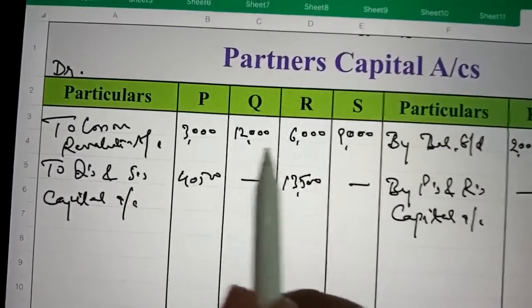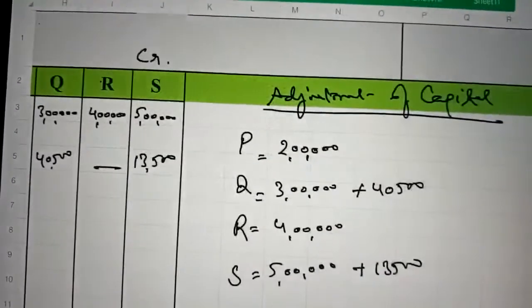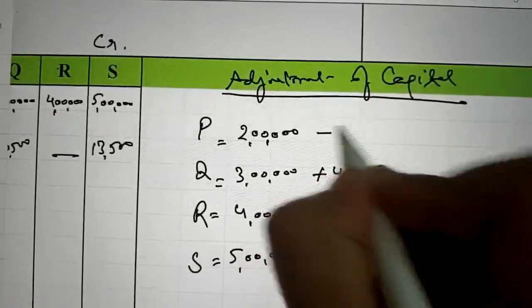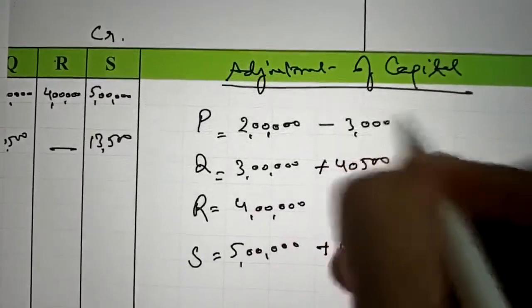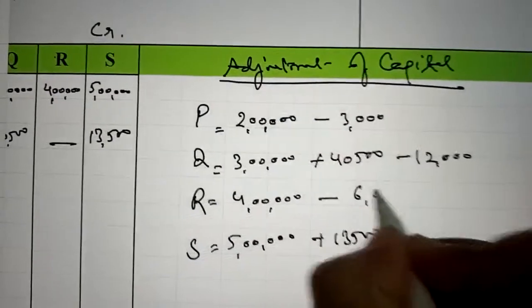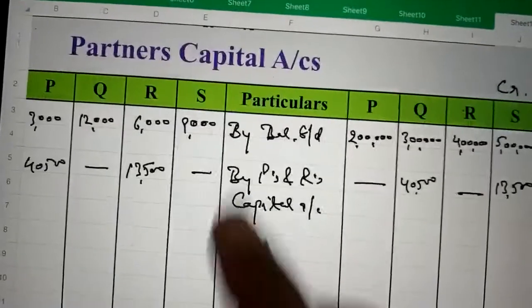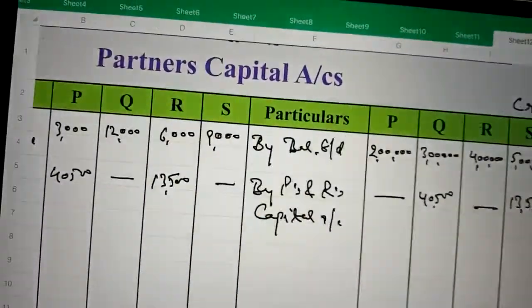So this amount we have to deduct from it: minus 3,000, minus 12,000, minus 6,000, and minus 9,000.